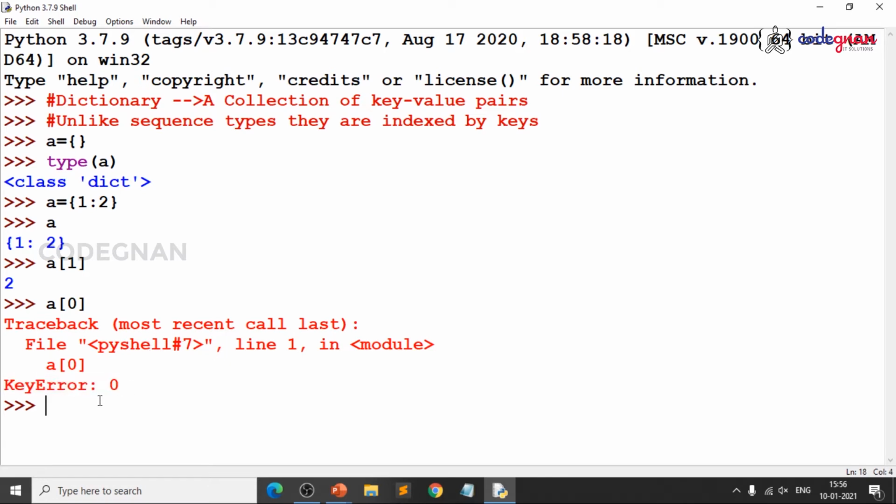The same error we have seen in set, because if you already removed elements from a set and ask again, you get a key error. It is simple, right? So, what can you have in a dictionary? In a dictionary, keys must be unique. Let me prove it: 1:2, 3:5, and again 1:6. Because I am repeating keys, the takeaway is that keys must be unique. If you are not giving unique keys, you will get such kind of output.